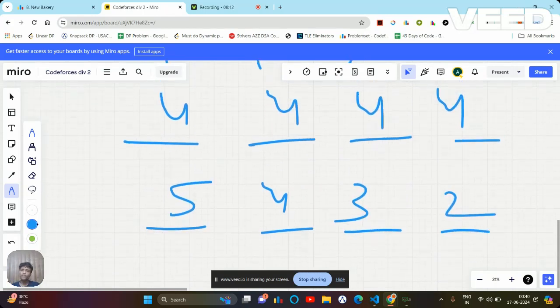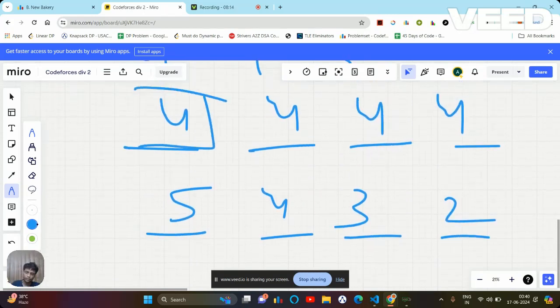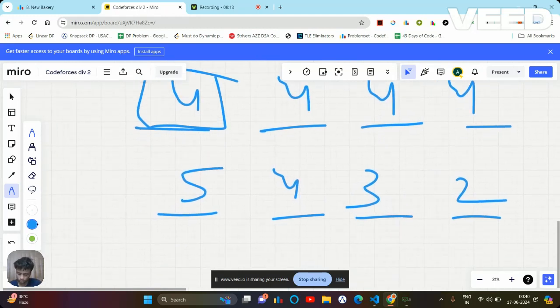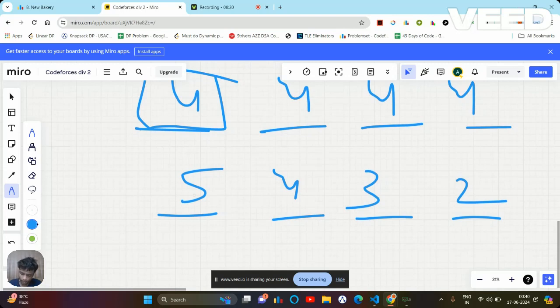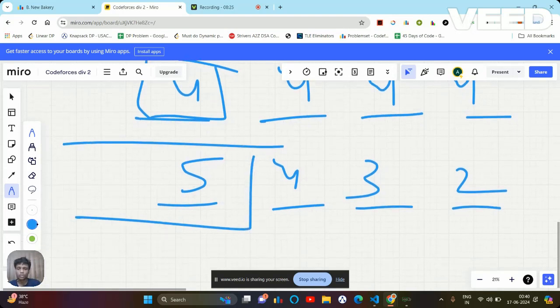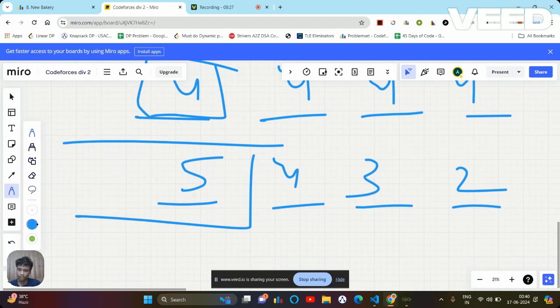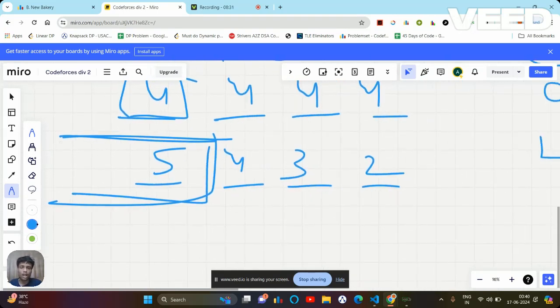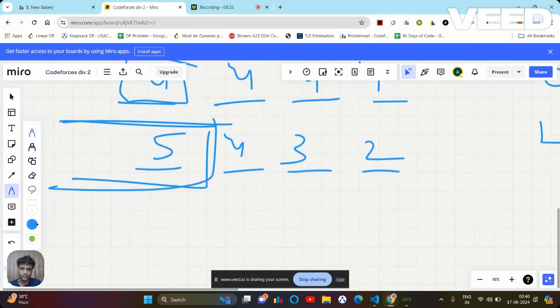Now I know the value of A is fixed. That is 4. To maximize my profit, I am going to pick all the elements in B that are greater than 4. So how many elements are greater than 4, on the right side or left side of it? So how am I going to find that sum?